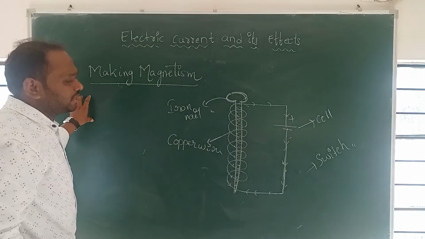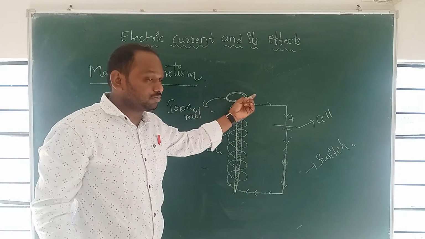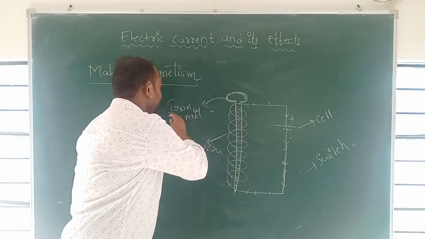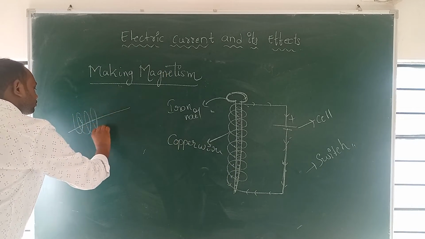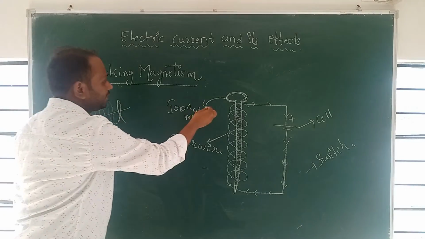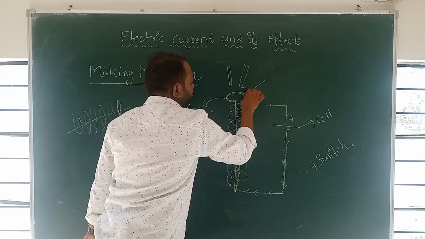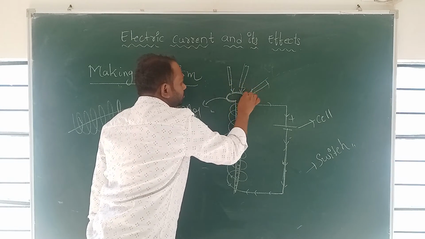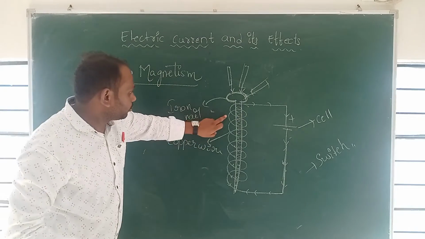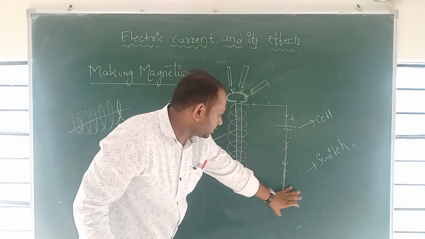So in the previous slide, what I explained: the current direction always produces a magnet perpendicular to the current direction. So the current is moving like this, and the magnet is produced perpendicular. Here I keep some iron nails, which will be attracted.